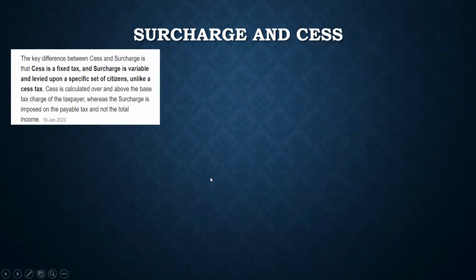And cess, the government charges cess for health and education, that has to be paid by the corporates as well as the employees. The government uses this income to pay for the midday meals for students, and to provide many health benefits, etc., to poor people. So that's how these are charged. Cess is a fixed tax. Surcharge is variable and levied upon a specific set of citizens.